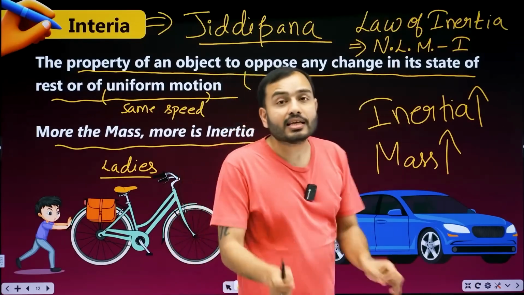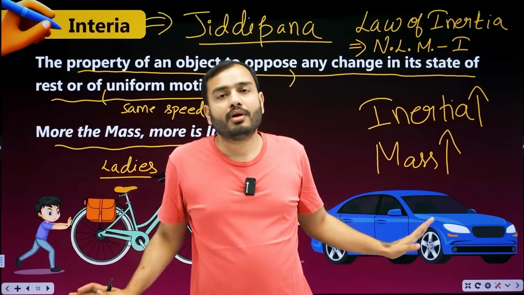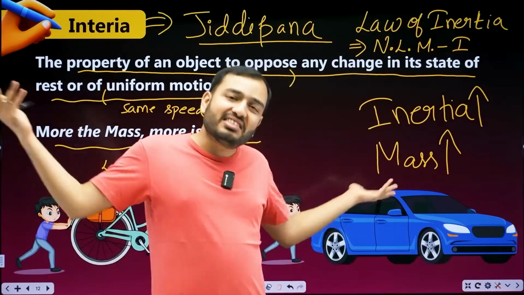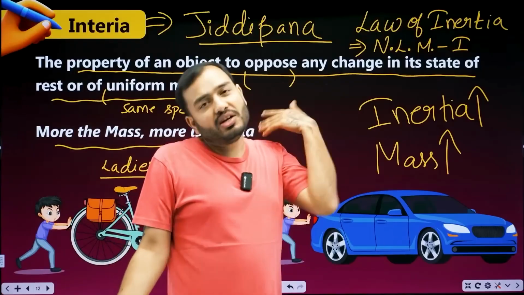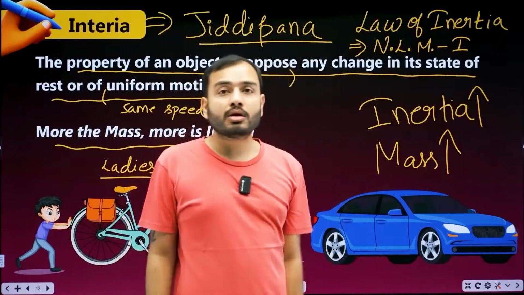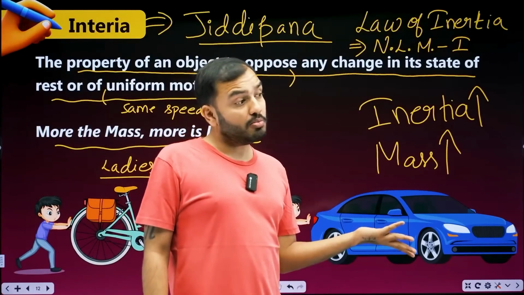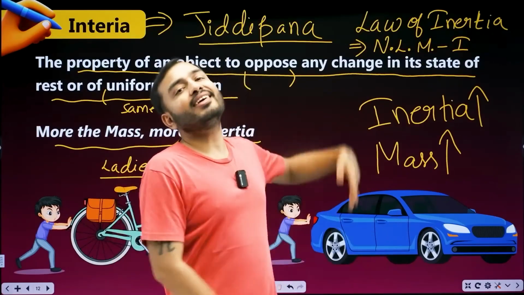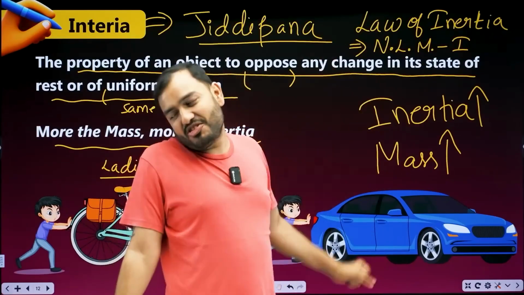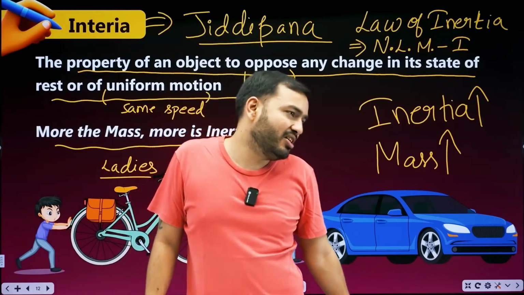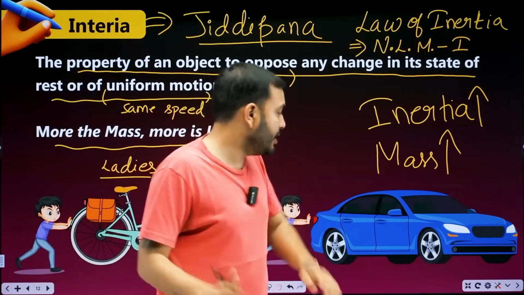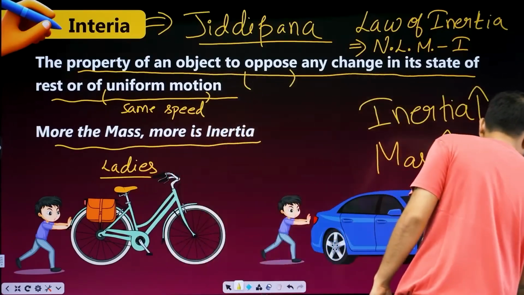Newton's first law of motion is simply the law of inertia. The first law says the same thing. Whatever state an object is in, it will stay that way. A body at rest will remain at rest until a force is applied. A body in motion will remain in motion with the same speed in the same line until a force is applied. That's exactly what inertia says too. We won't move, we won't stop. If we are moving, we will keep moving. That's the law of inertia, and that's Newton's first law of motion. They are the same thing.